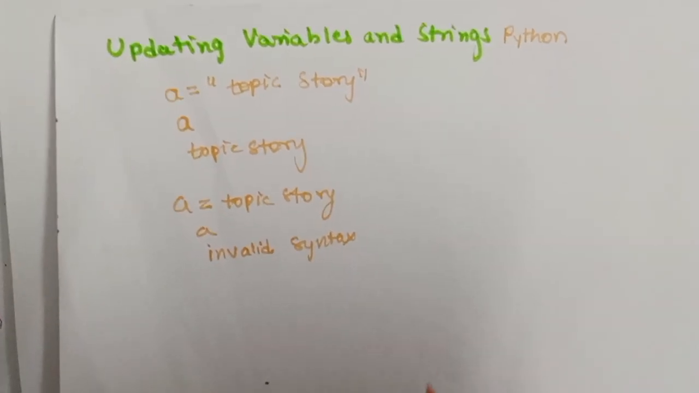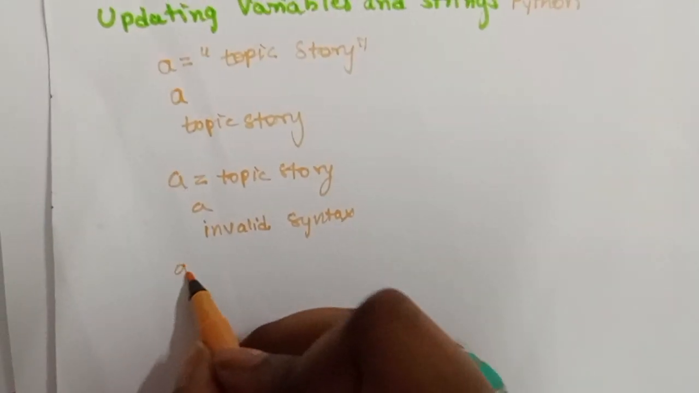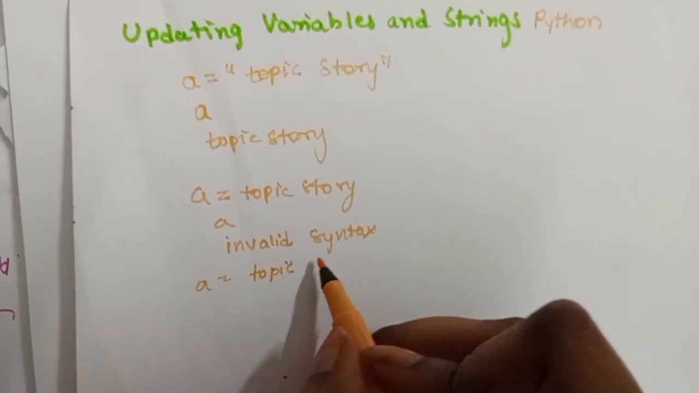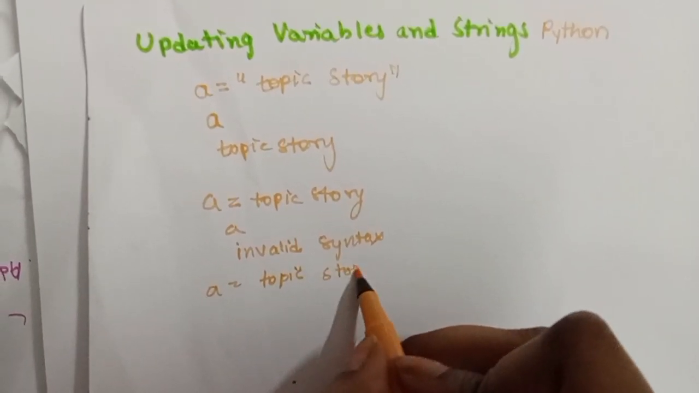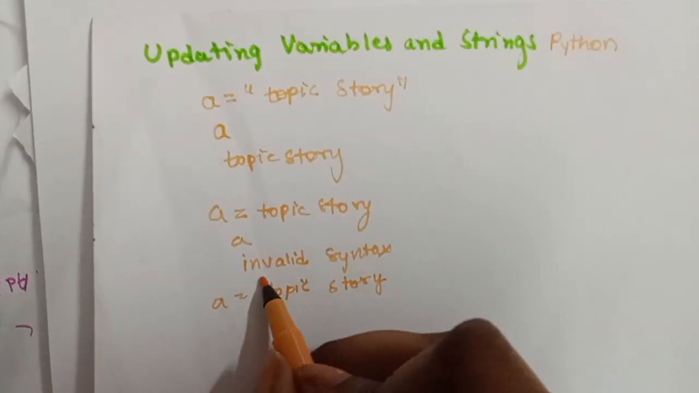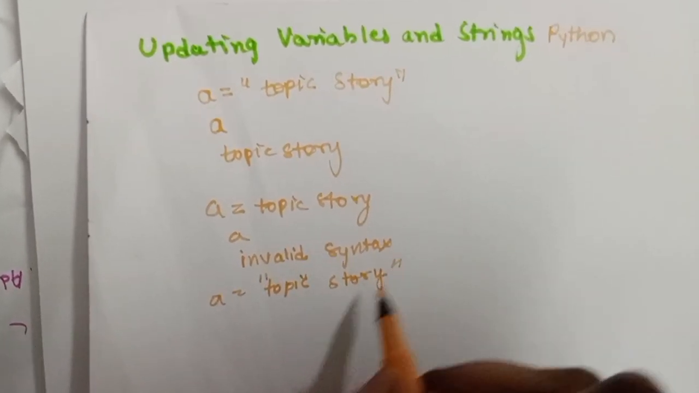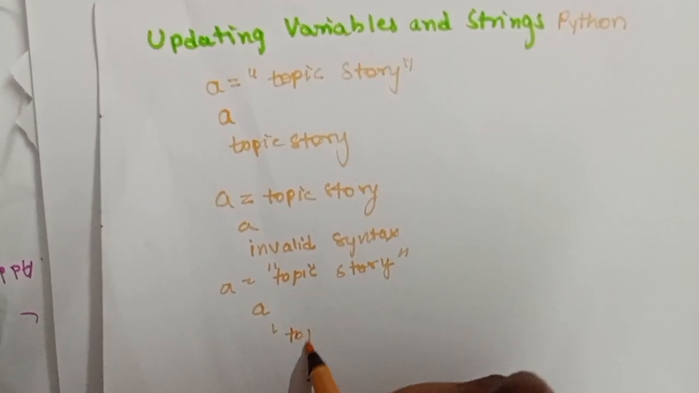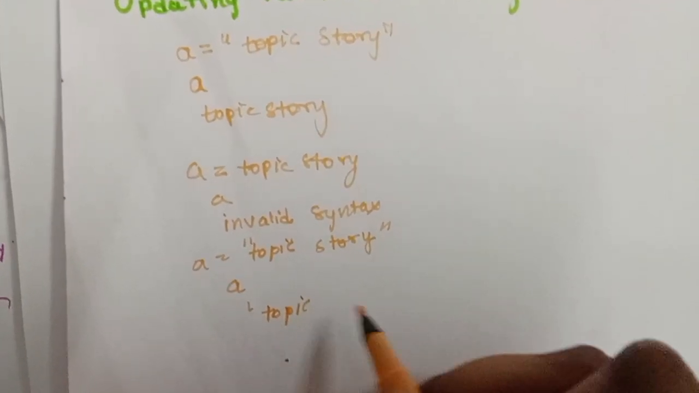So when we place this a is equal to topic story in the double quotation and we print the a, we get the output topic story.